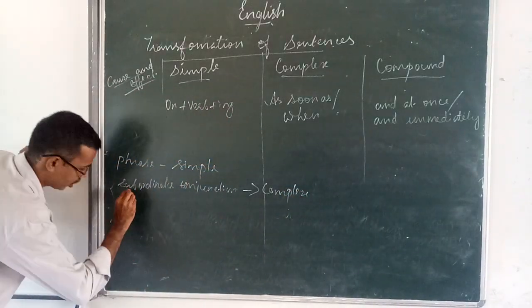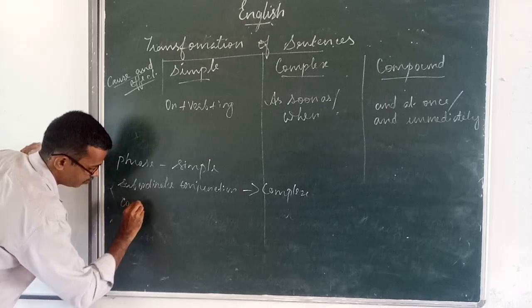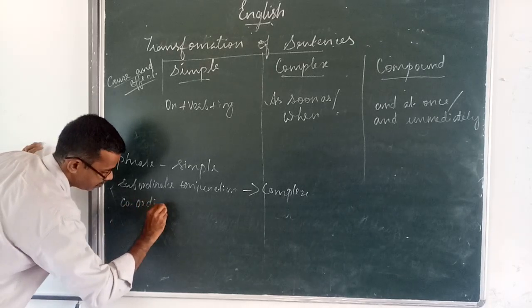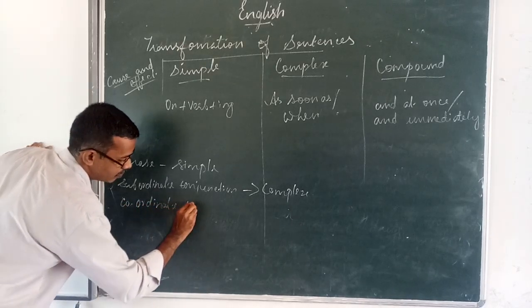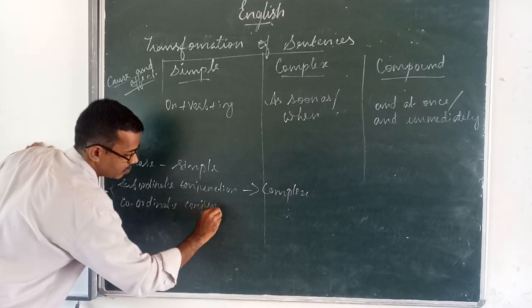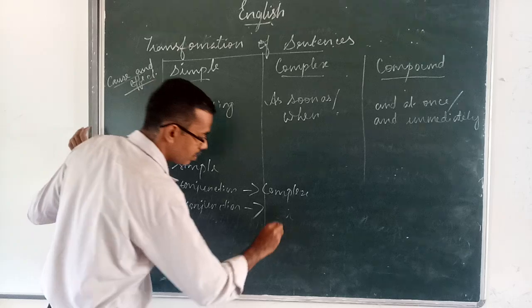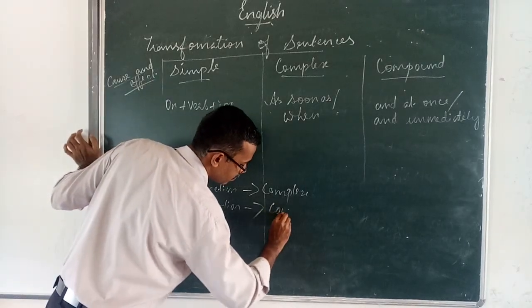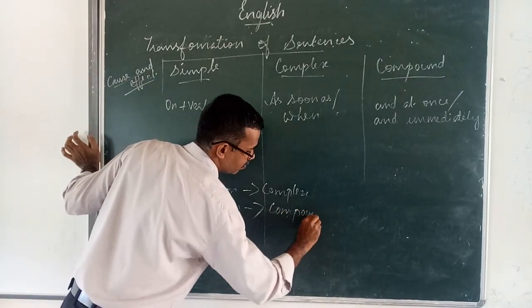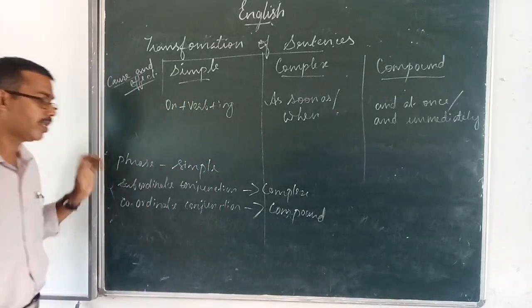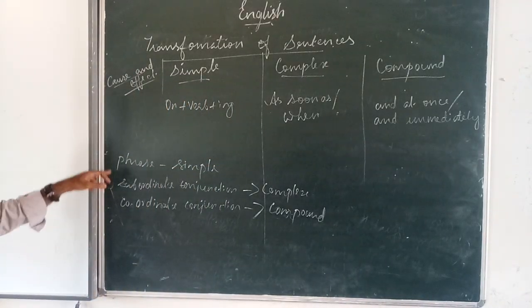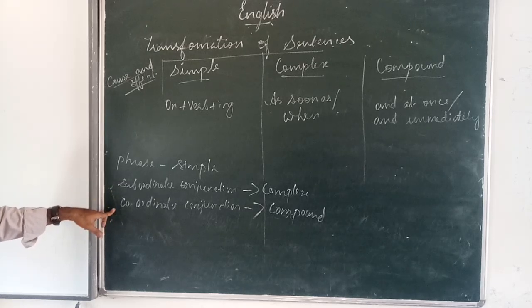When a coordinate conjunction comes, it is a compound sentence. We have simple with phrase, complex with subordinate clause and compound with coordinate clause.